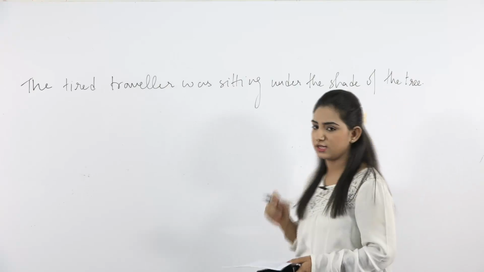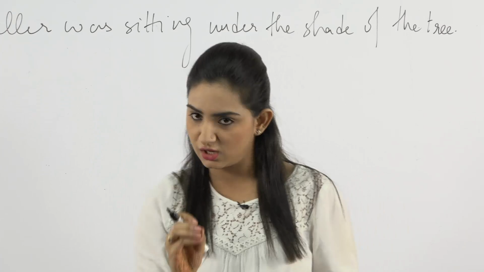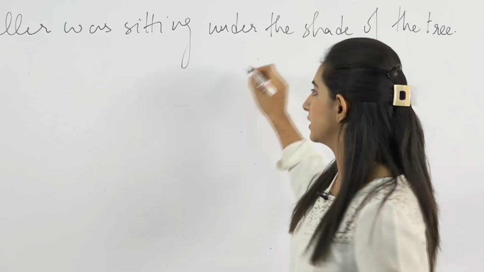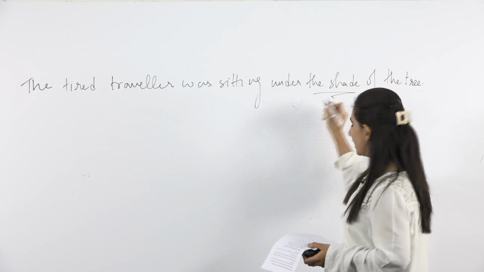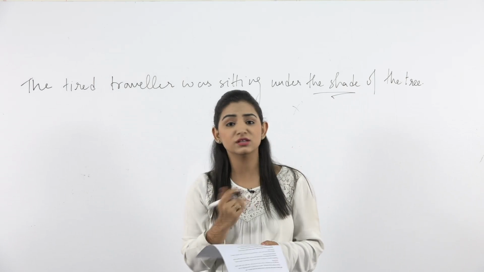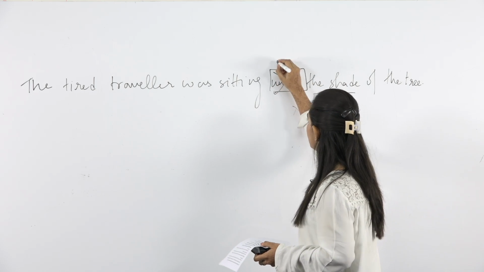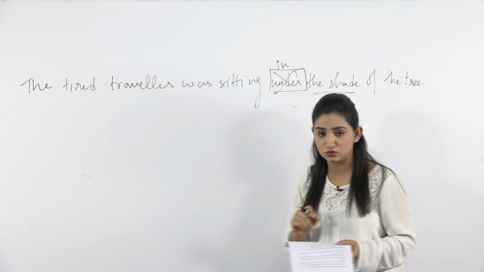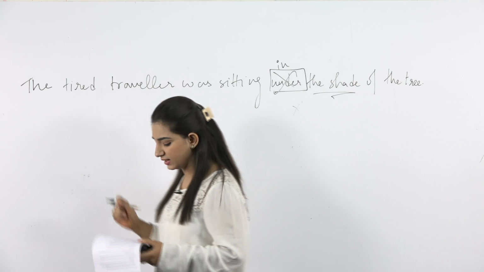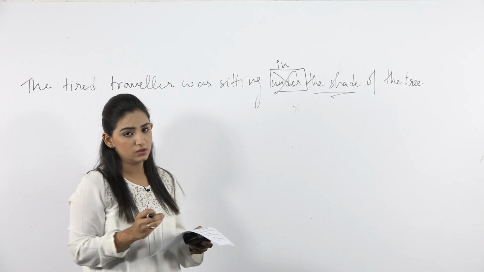Now tell me, is this sentence correct or incorrect? This is a sentence which is very commonly used while we speak, but this sentence is incorrect. Why? Can you sit under the shade? No, that is not possible. What we do is, we sit in the shade of something. So here the sentence is, the tired traveler was sitting in the shade of the tree.